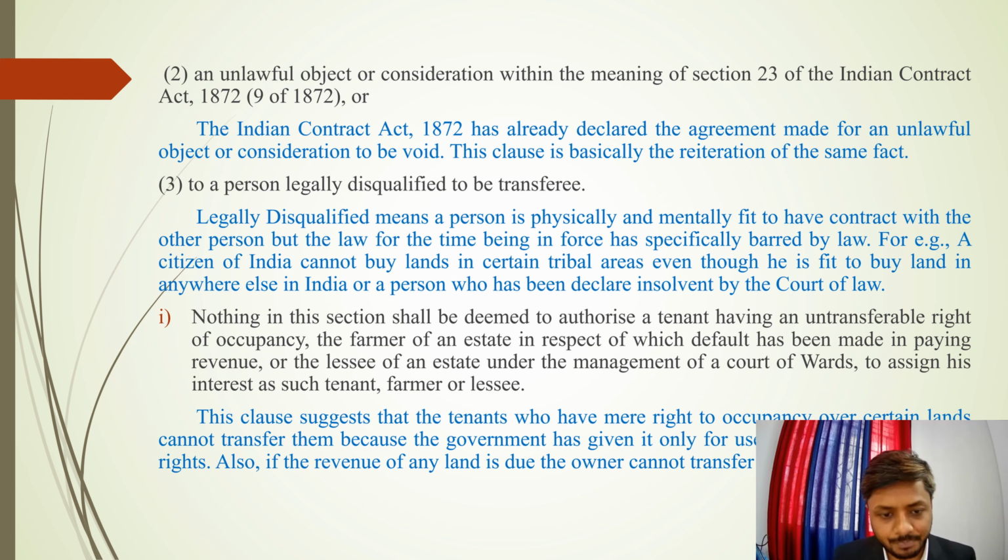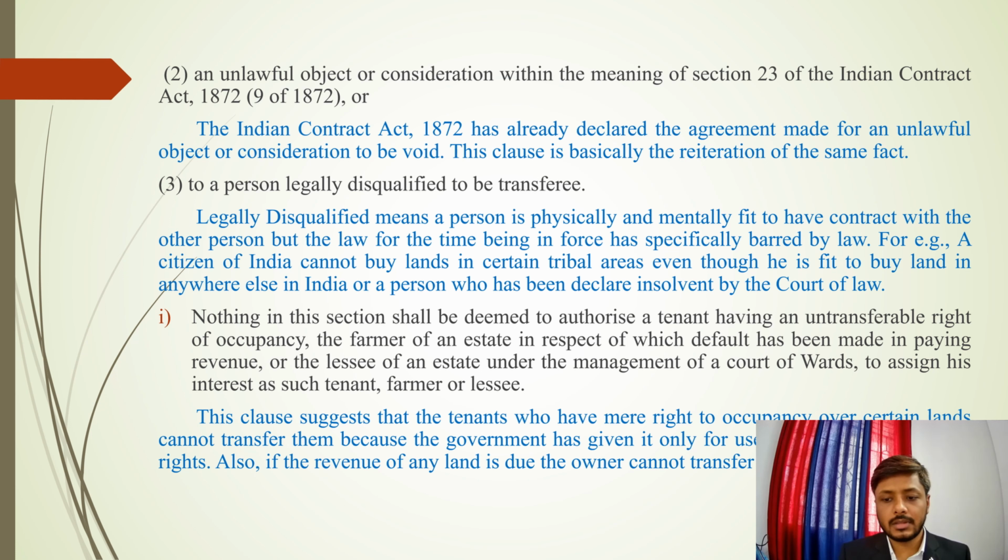So the next thing is moving on to clause (i). It says that nothing in this section shall be deemed to authorize a tenant having an untransferable right of occupancy, the farmer of an estate in respect of which default has been made in paying revenue, or the lessee of an estate under the management of court of wards to assign his interest as such tenant, farmer, or lessee.